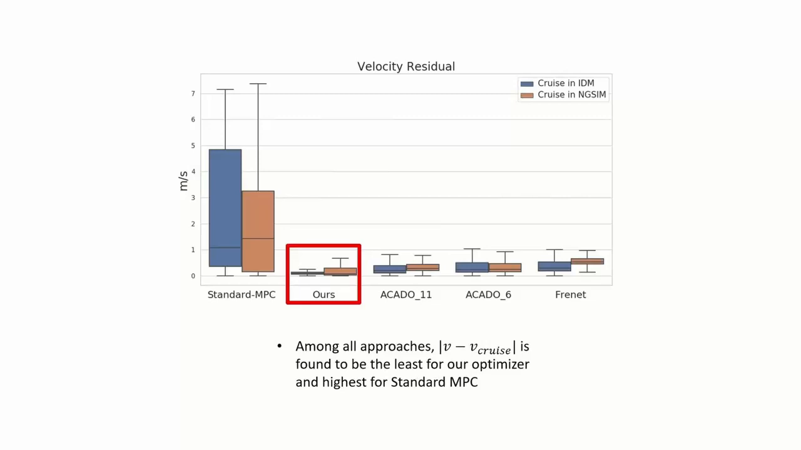Our batch optimizer achieves the least meta cost. That means it drives most closely to the desired cruise velocity. Among the multimodal baselines, the Frenet Frame Planner performs worst, but overall standard MPC achieves the highest cost and performs the worst.